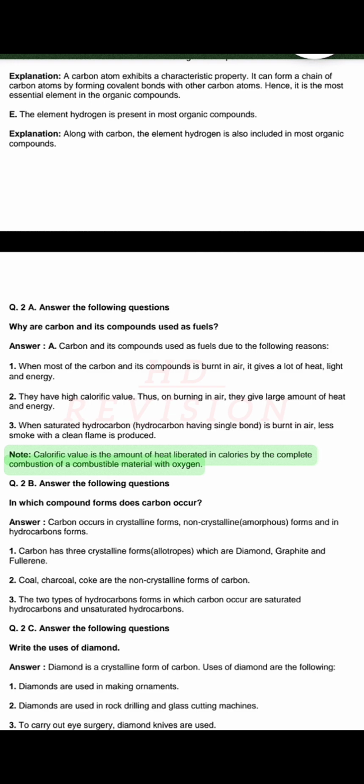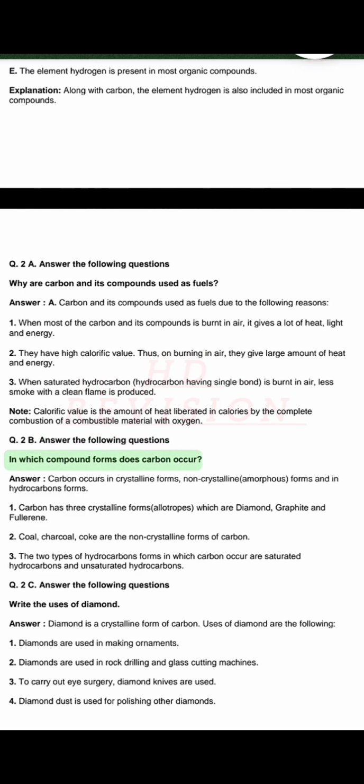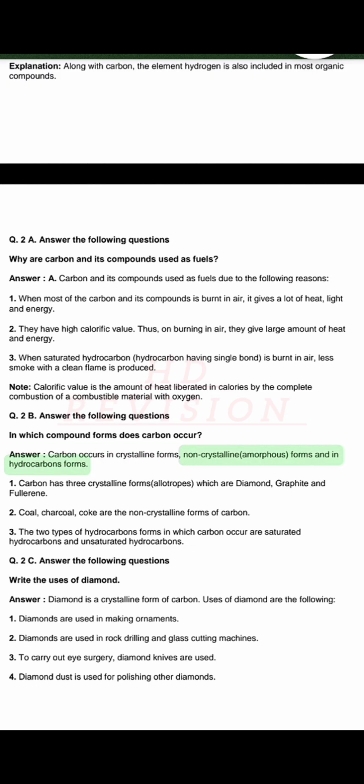Note. Calorific value is the amount of heat liberated in calories by the complete combustion of a combustible material with oxygen. Q. 2. B. Answer the following questions. In which forms does carbon occur? Answer. Carbon occurs in crystalline forms, non-crystalline amorphous forms and in hydrocarbon forms.